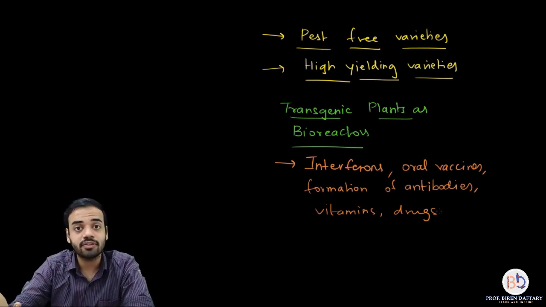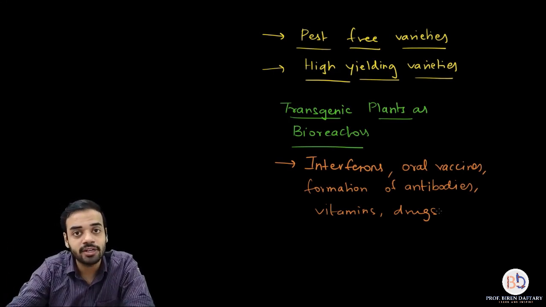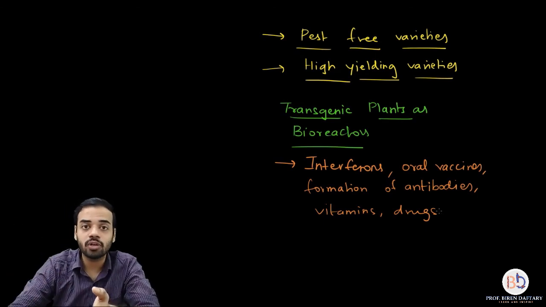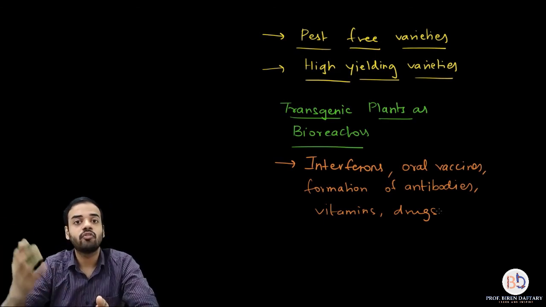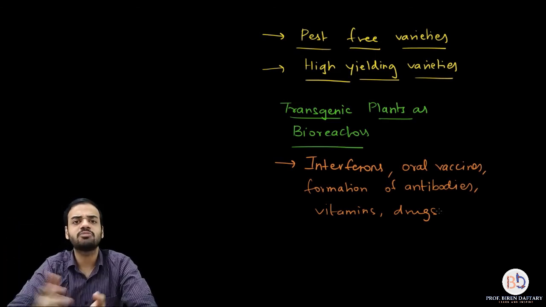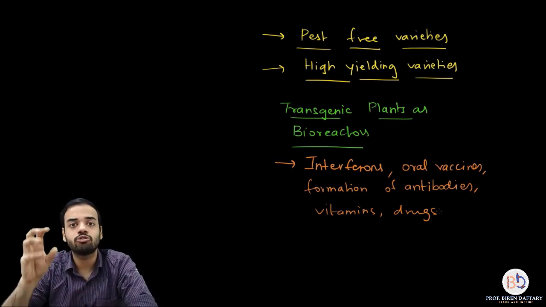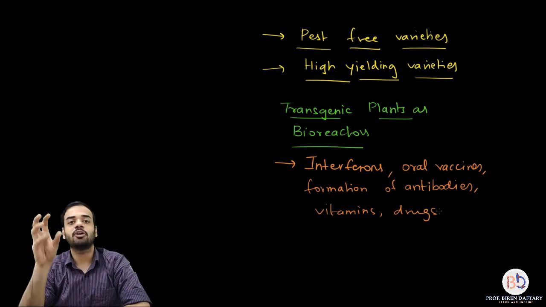So these interferons you can also produce in plants. So you are using plants as a bioreactor or as a factory. Oral vaccines we have already discussed. Formation of antibiotics by inserting suitable genes, vitamins, drugs, many other things can be formed inside plants by using biotechnology. So you can also use transgenic plants as bioreactors.